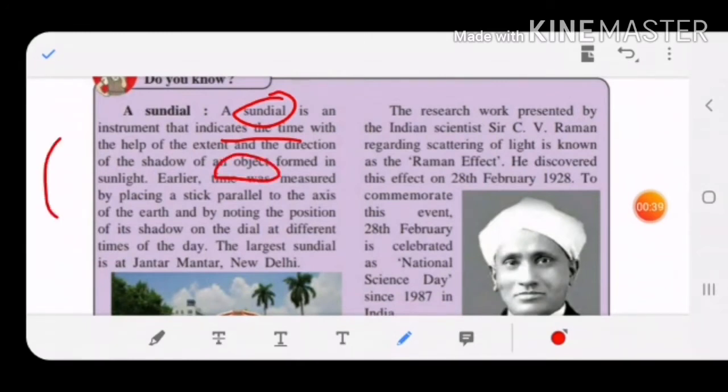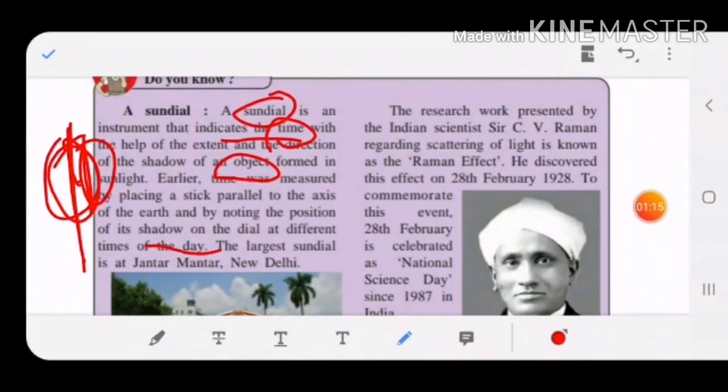On that sundial there is one pointer, okay? That pointer's shadow is cast, and with the help of that shadow the time is noted. Understood, children? Earlier, time was also measured by placing a stick parallel to the axis. Suppose this is the earth, so this is the axis of the earth, so one stick is placed parallel to the axis, and by noting the position of the shadow on its dial, the shadow of that stick falls at a different position, and the time of the day is noted.